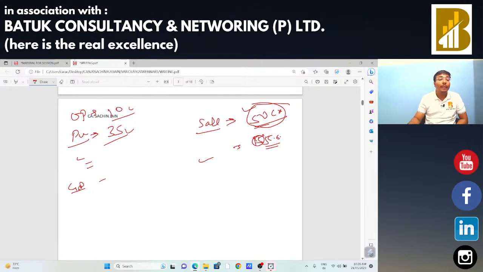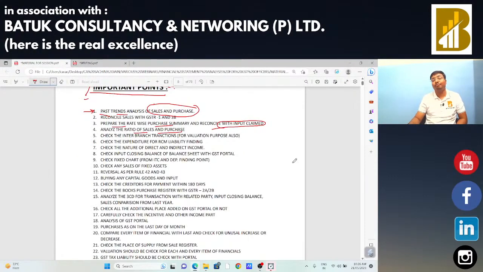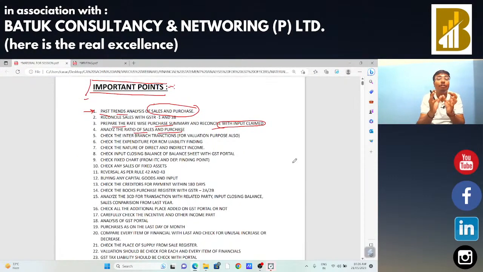Okay sir, these all points are relevant in case of fake invoicing. By analyzing these types of things, you can easily identify the fake invoicing. Okay sir, or paper transactions you can easily identify.